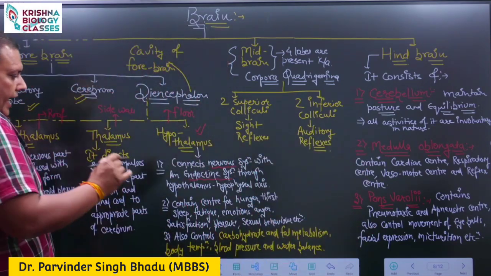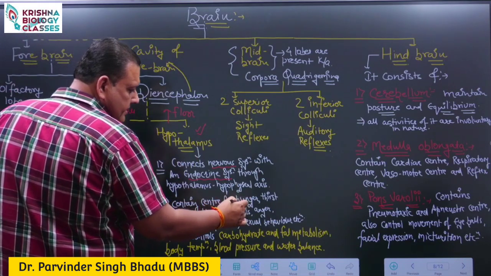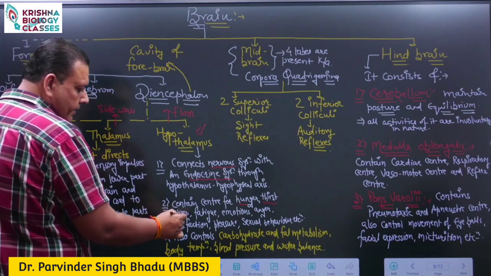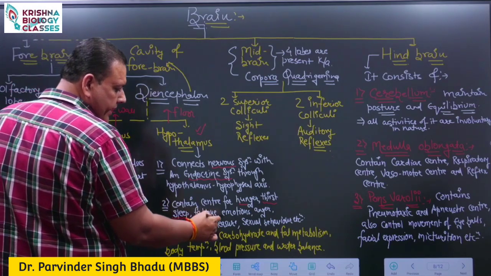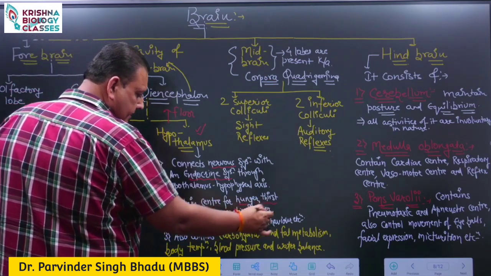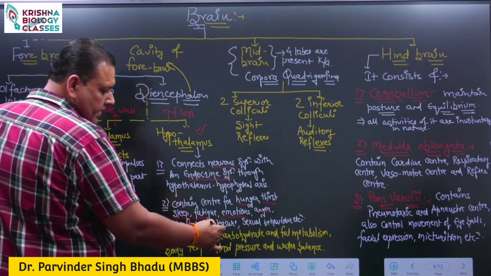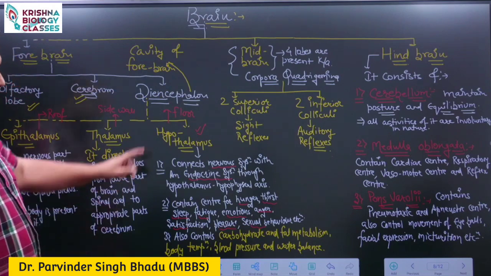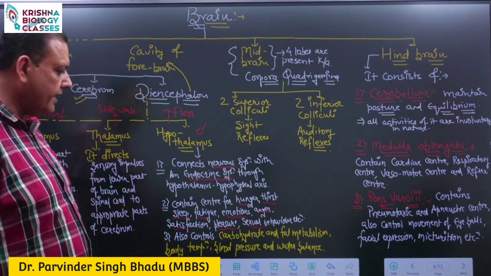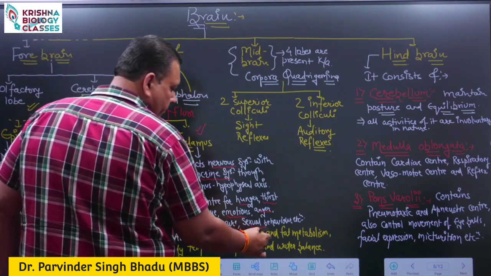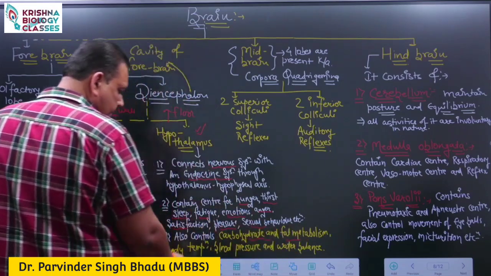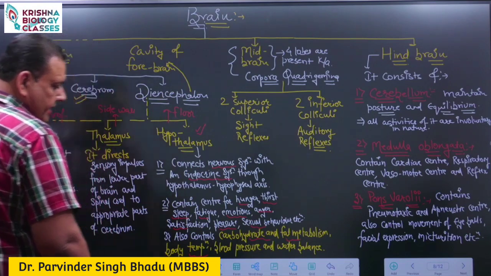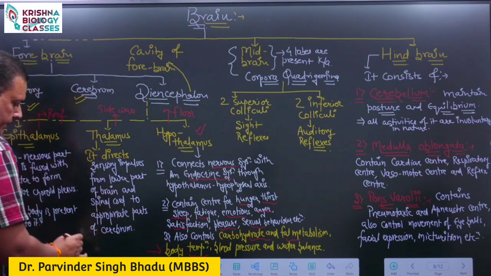So hypothalamus is the center for regulating the hunger and thirst mechanism, sleep and wake cycle, fatigue, emotions, anger, satisfaction, pleasure, sexual behavior, and along with it, it is also the center for controlling carbohydrate and fat metabolism and body temperature, which is known as the thermoregulatory center.